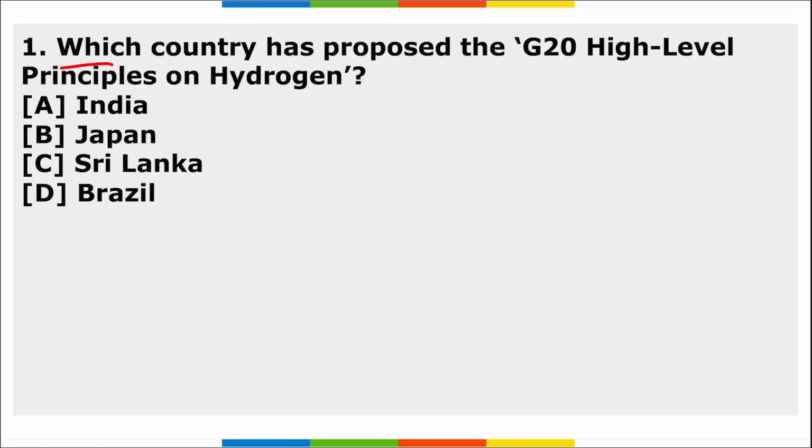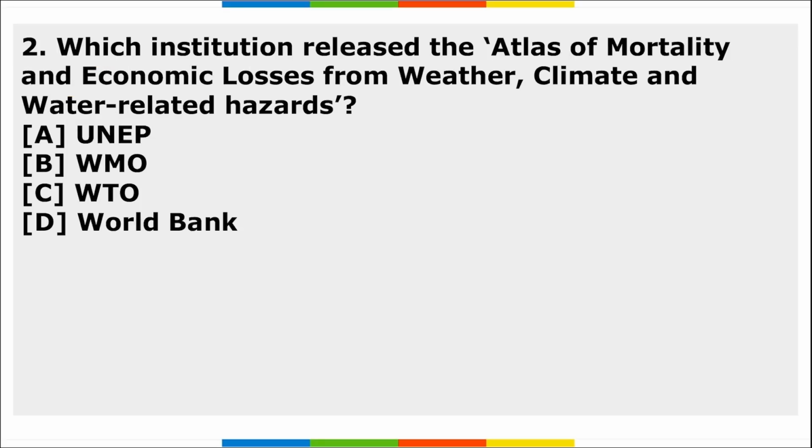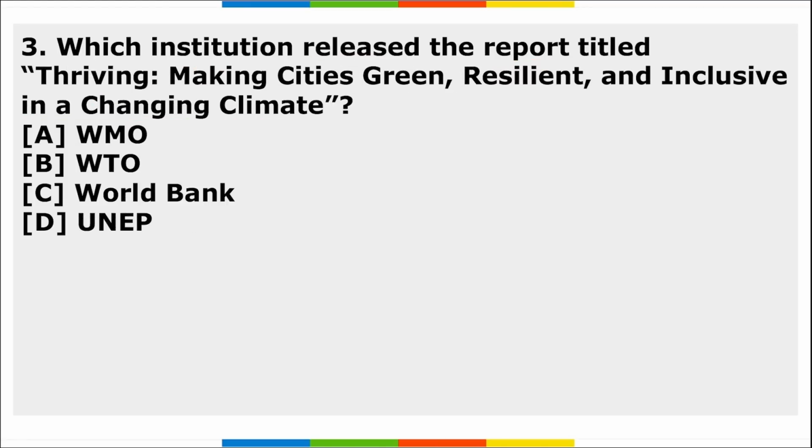First, which country has proposed the G20 high-level principles on hydrogen? Second, which institution released the Atlas of Mortality and Economic Losses from Weather, Climate and Water-related Hazards? And third, which institution released the report titled Thriving: Making Cities Green, Resilient and Inclusive in a Changing Climate? So these are your 3 homework questions, friends. I hope you have understood the assignment.